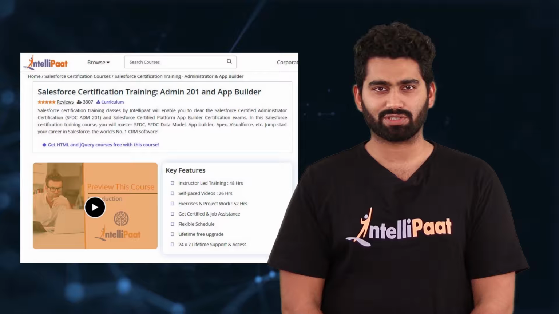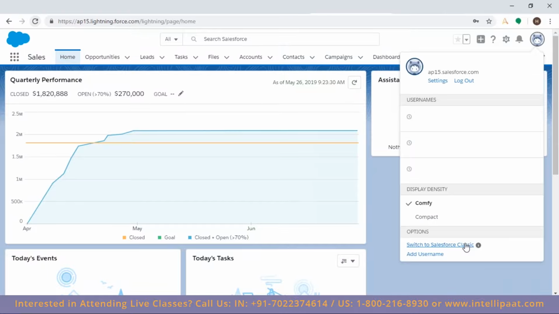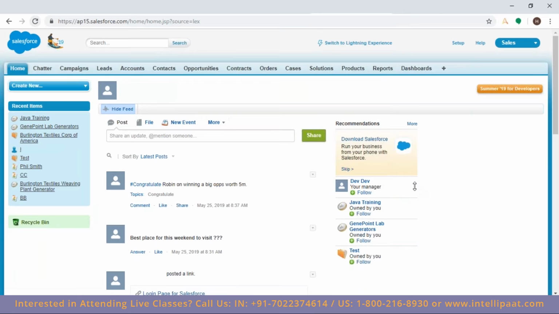Now let us continue with our session. I'll show you the user interface later, but because there is a query, I'm jumping here quickly. And there are some queries on chat, so I'll look in a short while. So here, I'm going to say lead, account, contact, opportunity. Let me go to a lead.